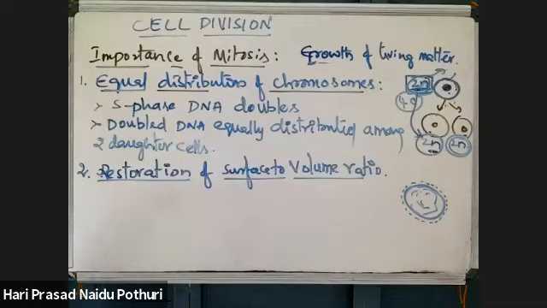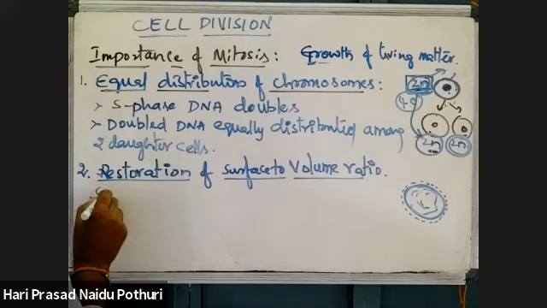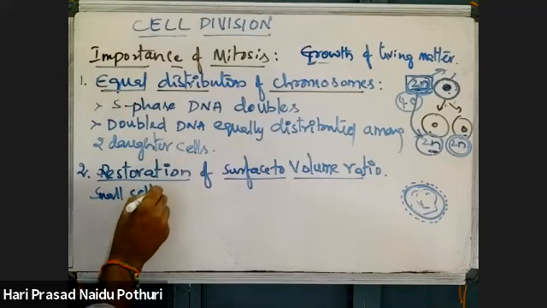What happens normally, if you see a small cell and a large cell, that you can understand.